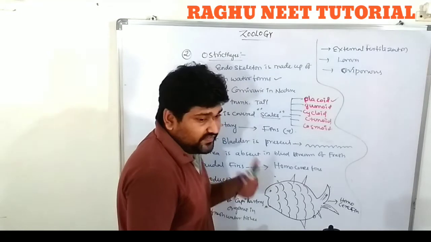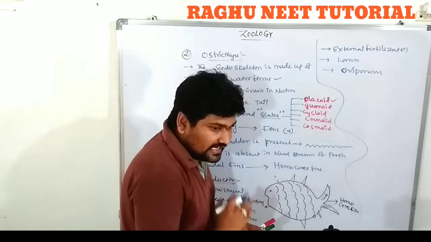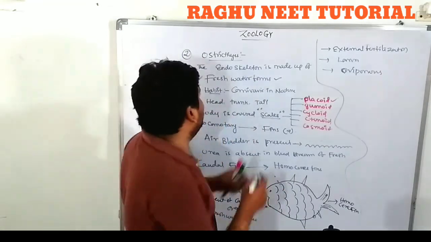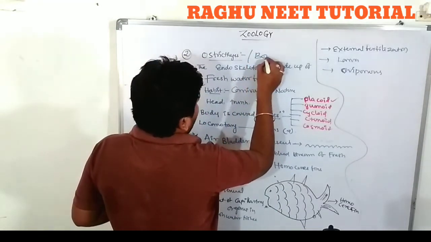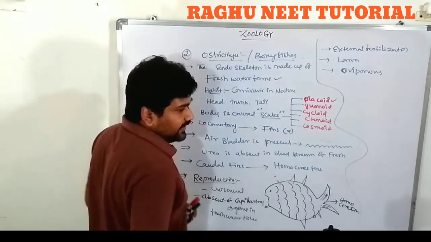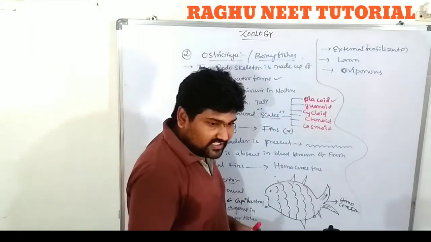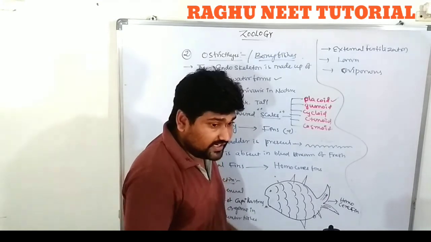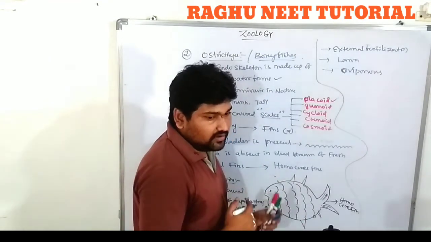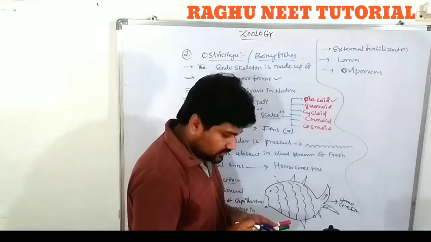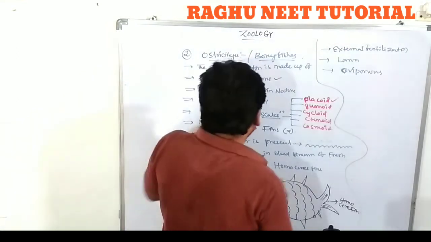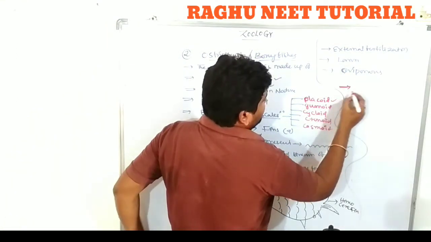This is the difference between cartilaginous and bony fishes. Osteichthyes are bony fishes. Now, after this completion, next we are discussing the difference between cartilaginous and bony fishes. Are you clear? The examples of bony fishes are Catla,